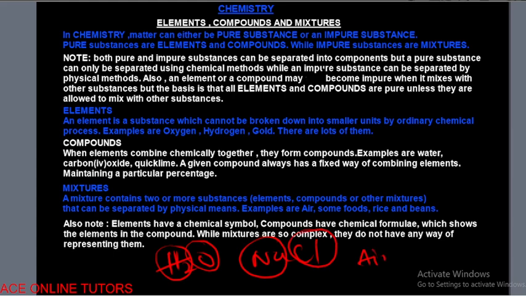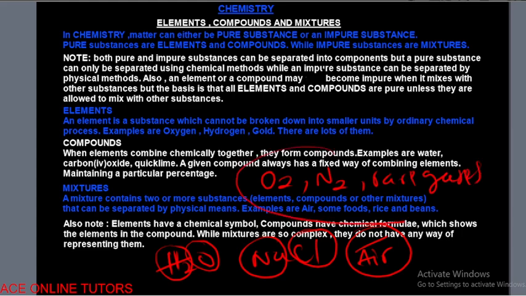But air is not an example of a compound, because if it were a compound, there would be a formula that we can write for it. But there's no chemical formula for air. We just know that air contains a lot of gases. It contains oxygen, it contains nitrogen, it contains rare gases. Those are the components of air. It also contains all other stuff, but all of these are just there, they are not chemically combined together. That's why we call air also a mixture. Look at it here. Air is also an example of a mixture because the components are not combined chemically.